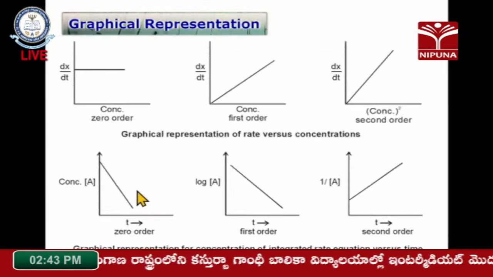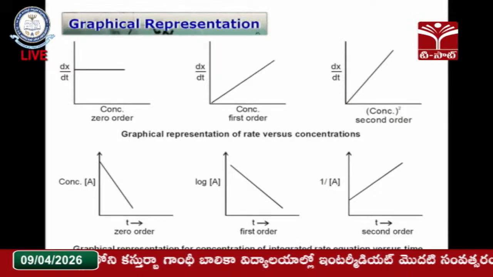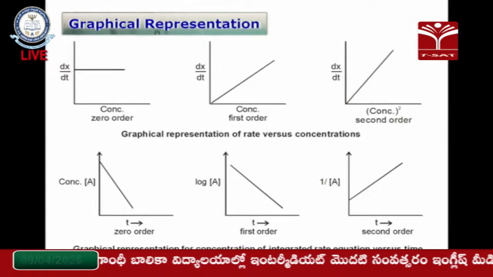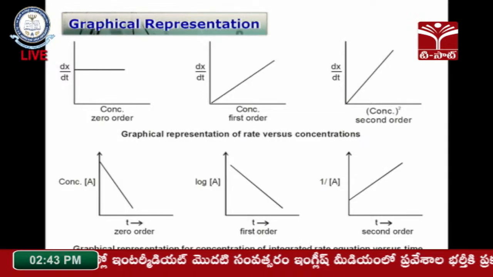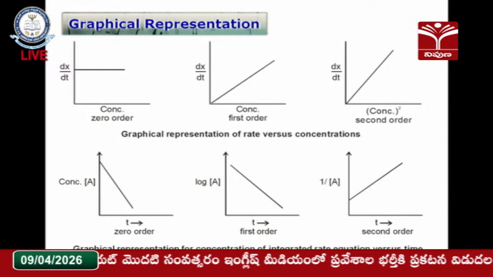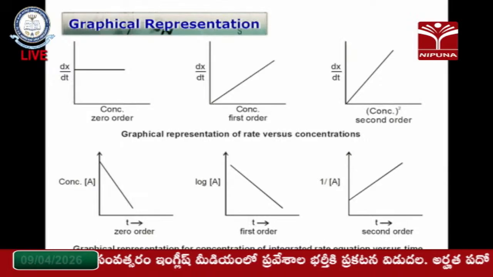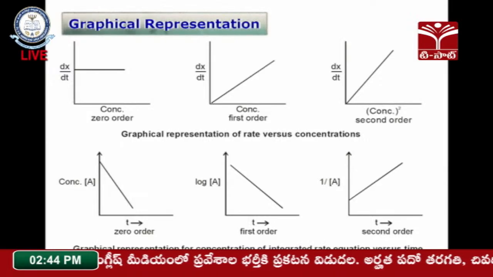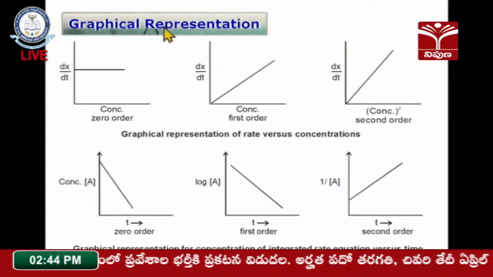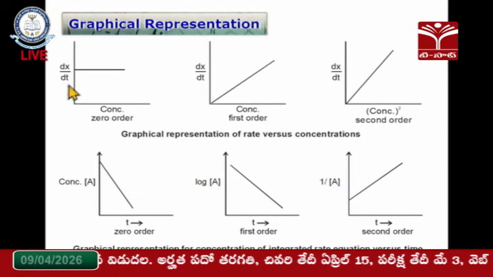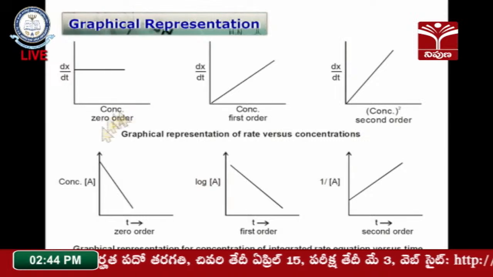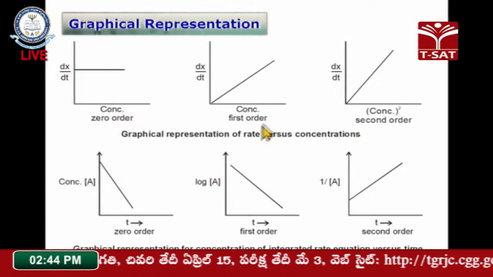There are various graphical representations for the zero order, first order and second order. What does zero order mean? If you consider the rate versus concentration, the rate is independent of the concentration of the reactants, hence that will be parallel to the x-axis. Therefore the first graph indicates a line parallel to the x-axis, meaning the rate dx by dt is independent of concentration, hence this is called zero order.